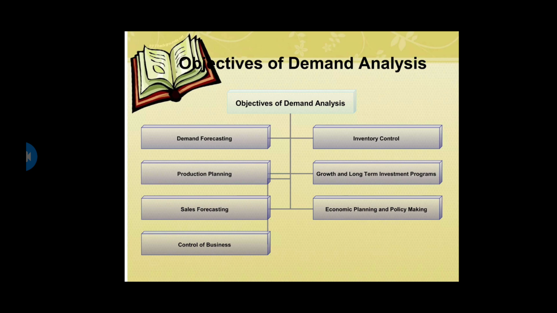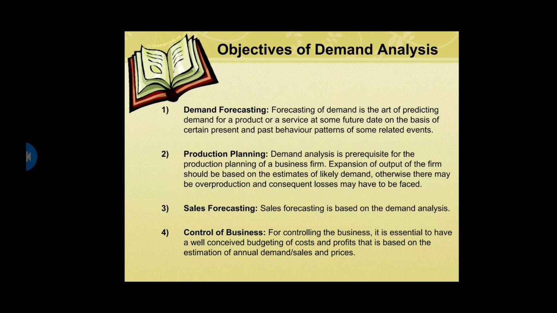Now, if we talk about the objectives of demand analysis, the first one is demand forecasting. Demand forecasting means to estimate the demand in advance. The second one is inventory control. Inventory control means to have control on the stock of the particular product which we have in our warehouses. The next ones are product planning, sales forecasting, to estimate the sales in advance, control of business growth, long-term investment programs, economic planning, and policy making.